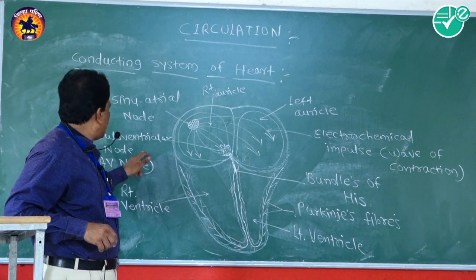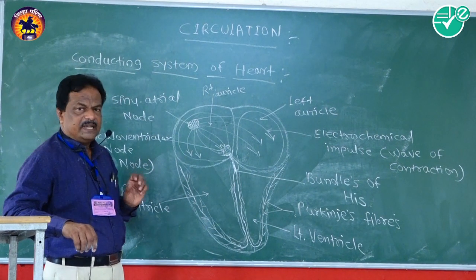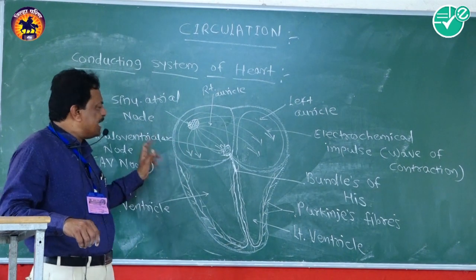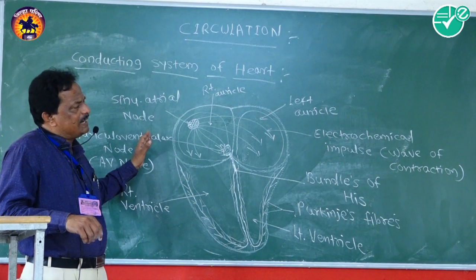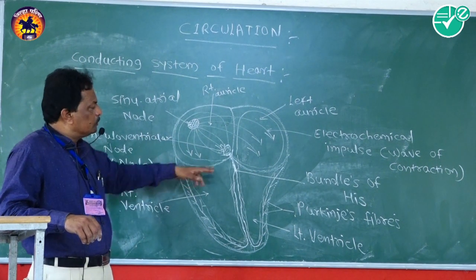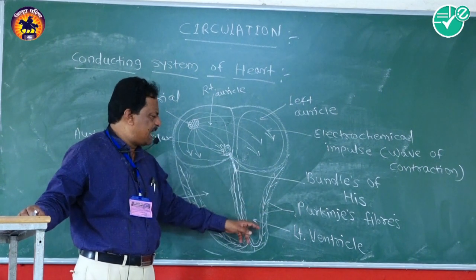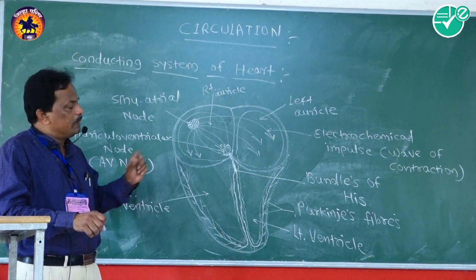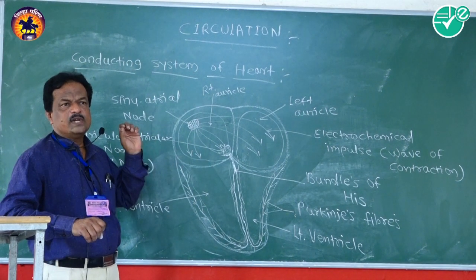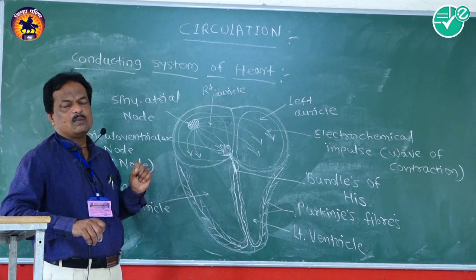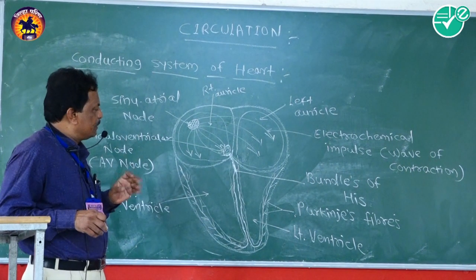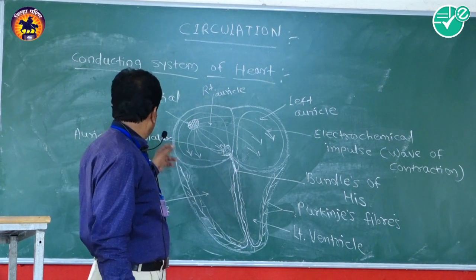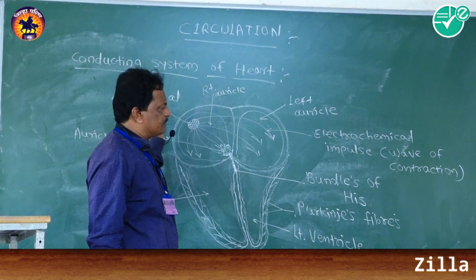After its stimulation, the auriculoventricular node also generates electrochemical impulses, or waves of contraction, to the bundle of His and Purkinje's fibers in the wall of the ventricular chamber, which mainly consists of myocardium, or cardiac muscle fibers or cells.